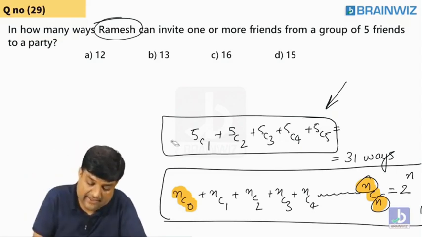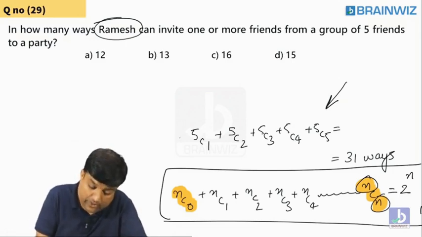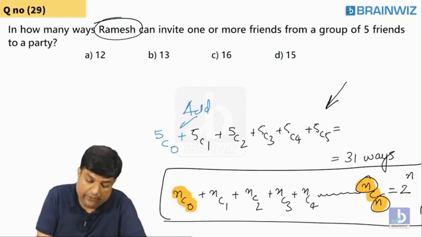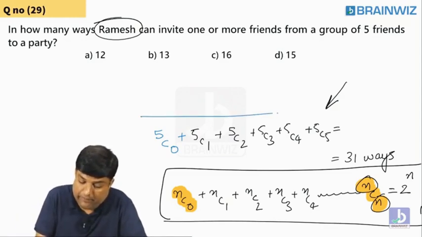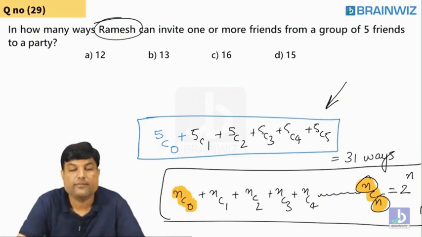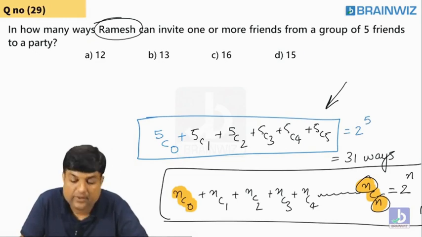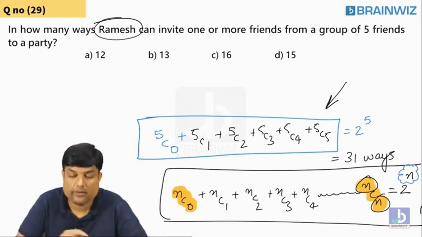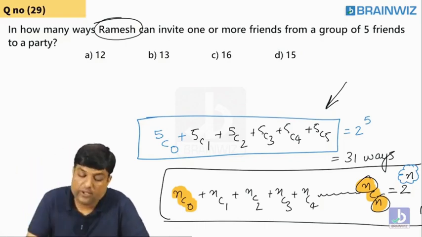5C0 is missing, like Reshma says. Here in this series, I wanted to make it perfect. In order to make it perfect, we have to put plus 5C0. If you add this 5C0 to the given series, don't you think this is a perfect series? Yes. So, now tell me, you all know that. What is the value of 5C0 to 5C5? 2 power 5. Remember, 2 power n. The n value stands here for 5. So, what should we do with 5?